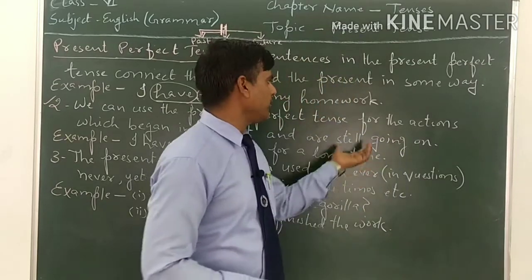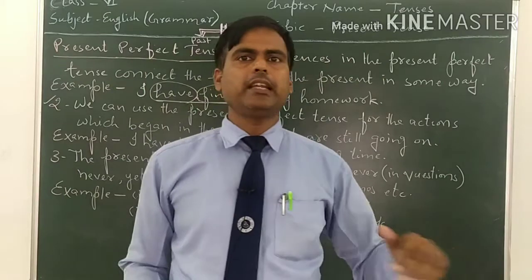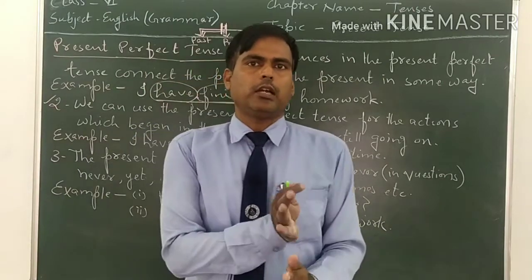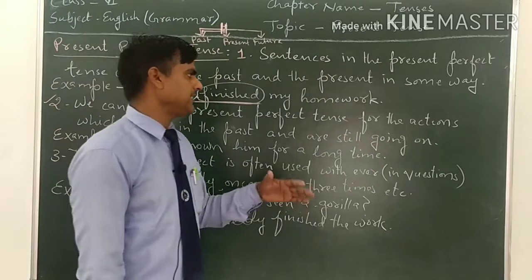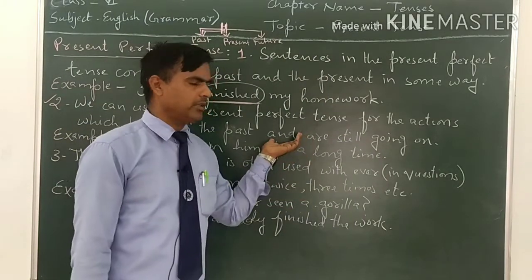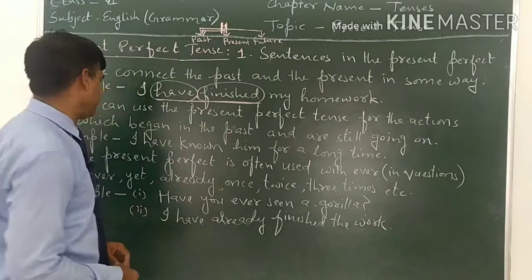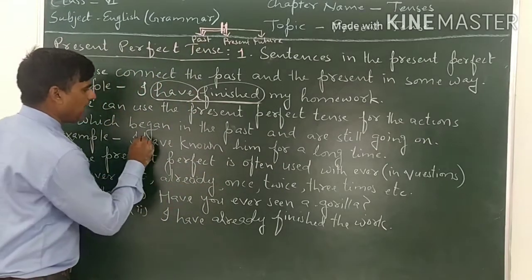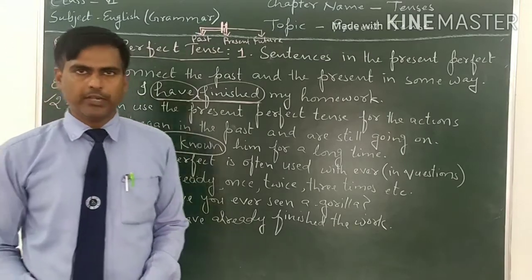The action was started in the past, but it can also be going on in the present. In these kinds of sentences we use present perfect tense. See the example. I have known. I have known tells us that it is in present perfect tense.